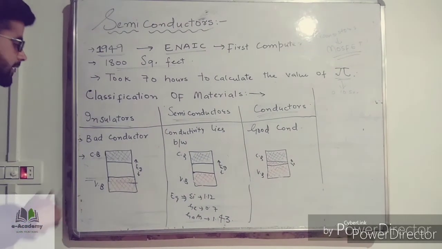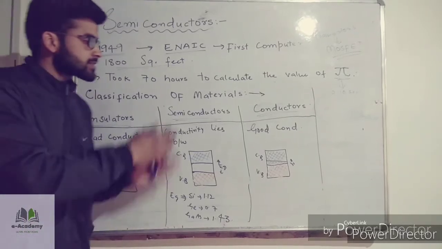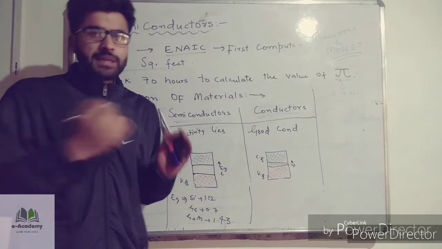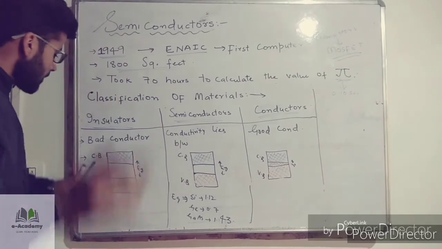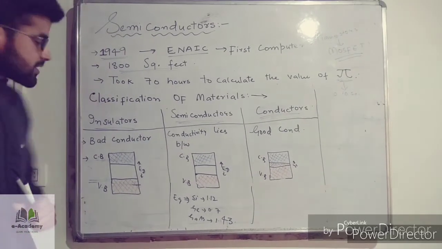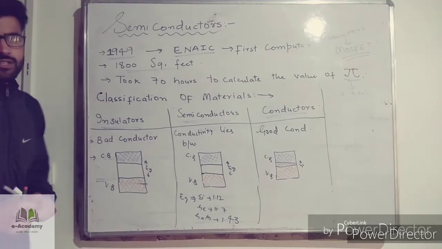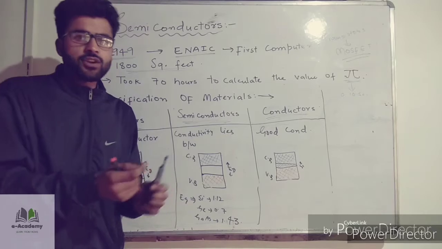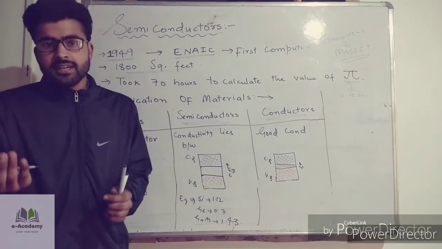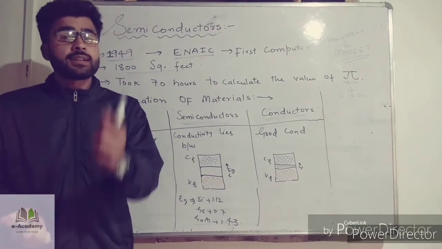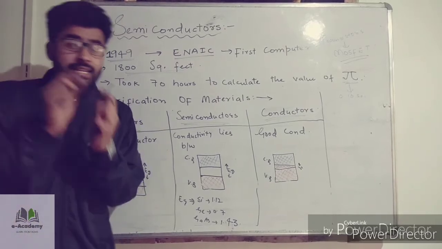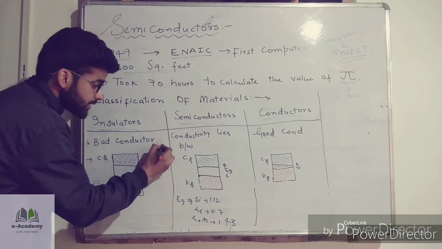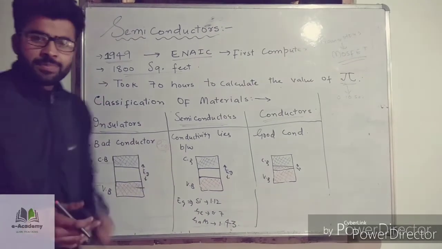Now we can classify these three materials on the basis of various properties, but here I will use two properties only. The first is that insulators, for example, a plastic rod or a wooden stick, are bad conductors of electricity. That is, their conductivity, denoted by sigma, is equal to 0.